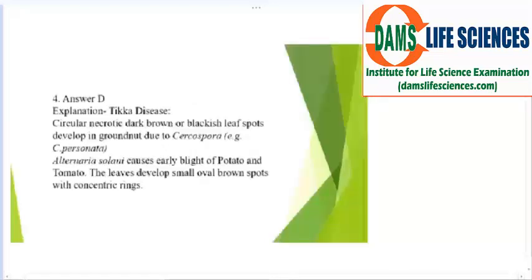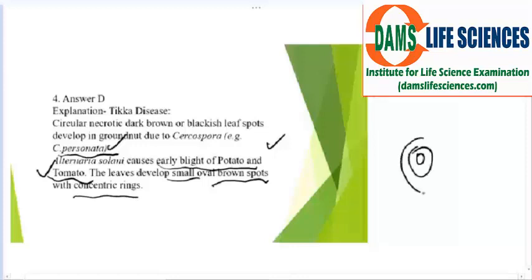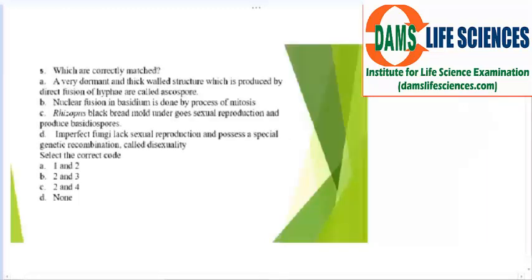Tikka disease: the circular necrotic dark brown or blackish leaf spots which develop in groundnut because of Cercospora personata. Okay. This is a fungal disease. And Alternaria solani causes early blight of potato, and tomato also. They develop small brown oval spots with concentric rings, like this. Brown spots. Okay. So now we move on to question number 5.